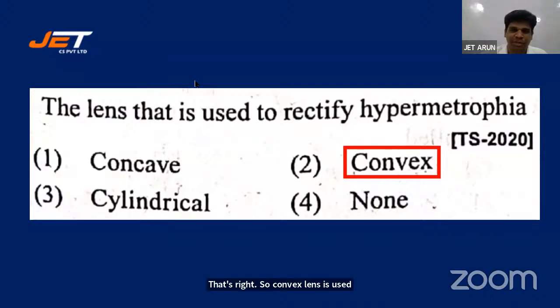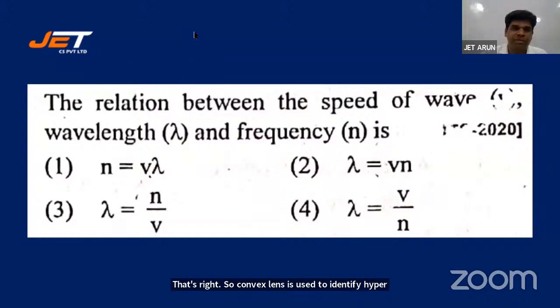Good. That's right. So convex lens is used to rectify hypermetropia. Let's go for the next one. Here is a formula which you have to remember: the relation between the speed of wave, wavelength, and frequency. V, lambda, and n is: n is equal to v lambda, lambda is equal to vn, lambda is equal to n by v, lambda is equal to v by n.